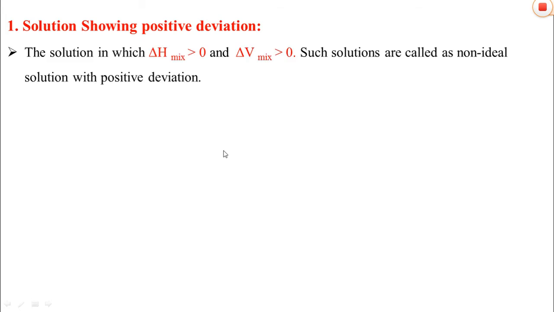In the first category, the solution showing a positive deviation, the solution is one in which delta H of mixing and delta V of mixing are greater than 0. Such types of solutions are called non-ideal solutions with positive deviation.